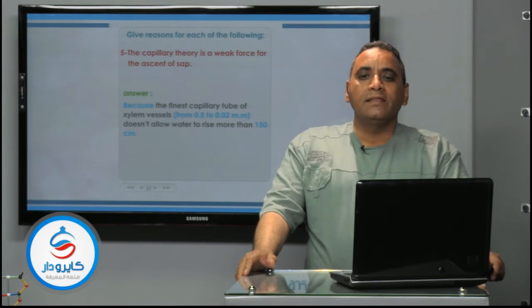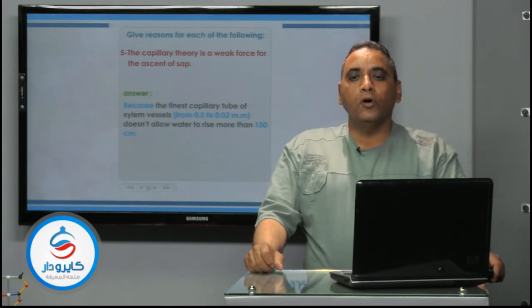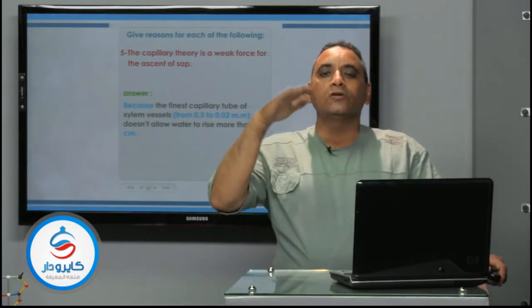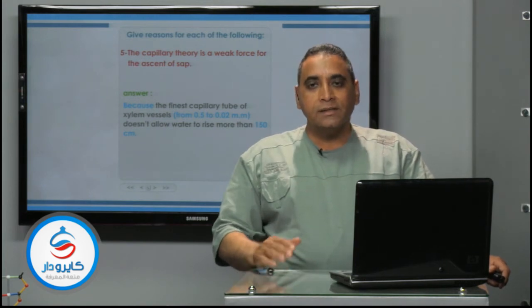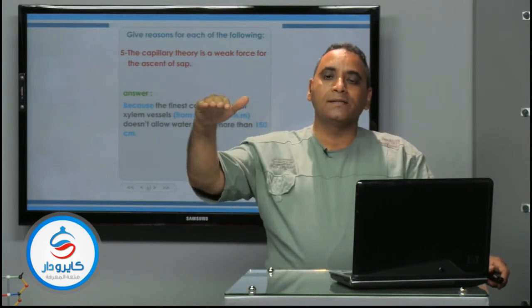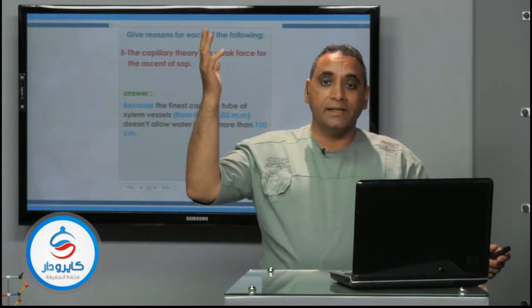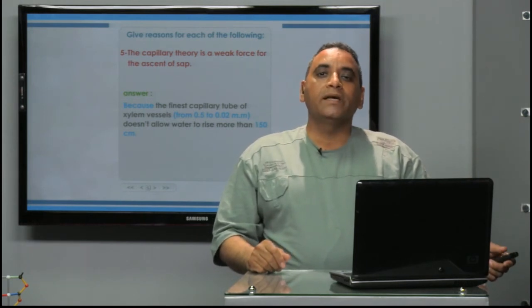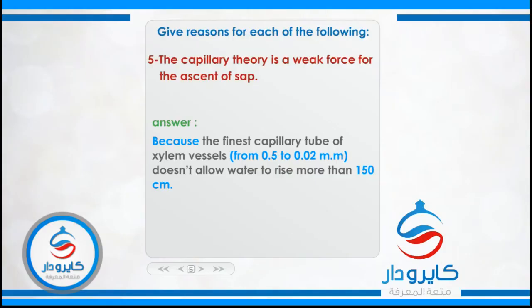That is because the capillary diameter of the xylem vessels is from 0.5 to 0.02 millimeter, and that allows the water to rise for no more than 1.5 meters or 150 centimeters, which is a very short distance, because we need to explain the ascent of sap in tall trees. So the capillary action theory is not enough to explain the ascent of sap in tall trees. The next question.